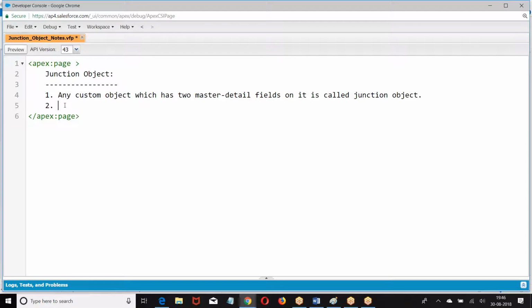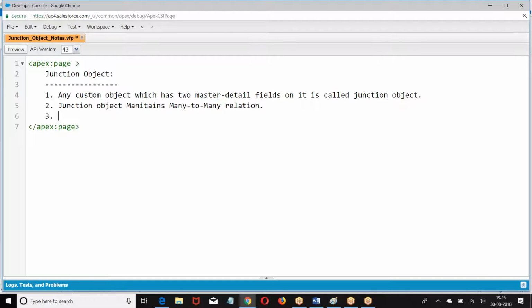A junction object maintains a many to many relation.